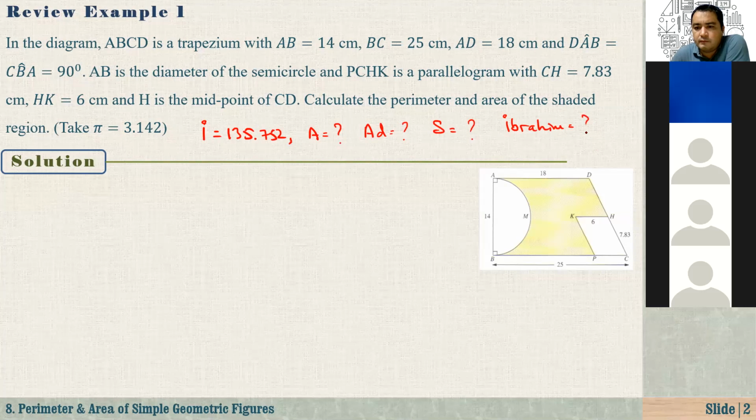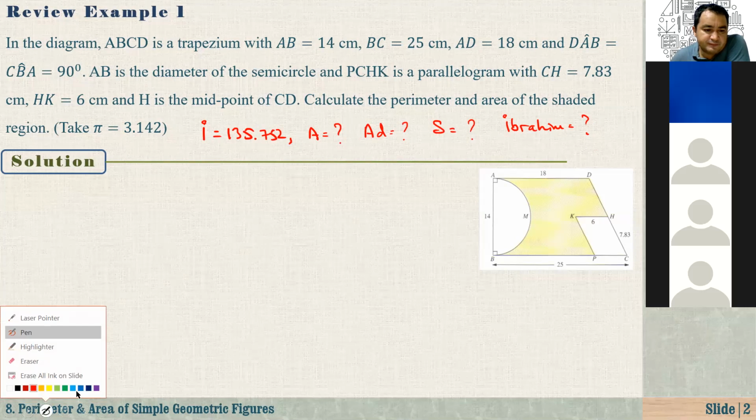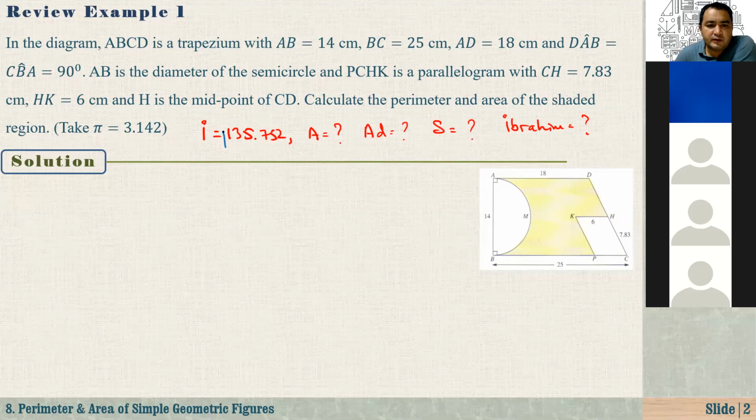Okay. Guys, now let's solve it together, because waiting too long, I don't think it's a good idea. If you got the answer, let's see whether your answer is correct or not. Again, the idea, as I say, is very simple. Suppose that this semicircular part is not cut out, and this parallelogram is not cut off. At that time this shape becomes what? A trapezium, right? So we need to find the area of the trapezium minus the area of this semicircle, minus the area of the parallelogram, and it gives us the area of the shaded region.